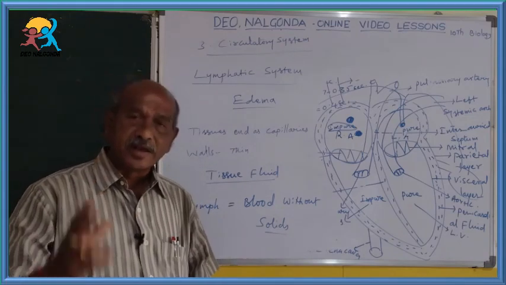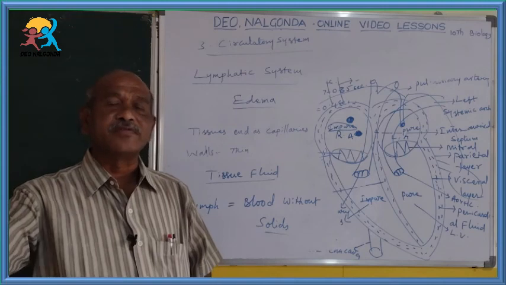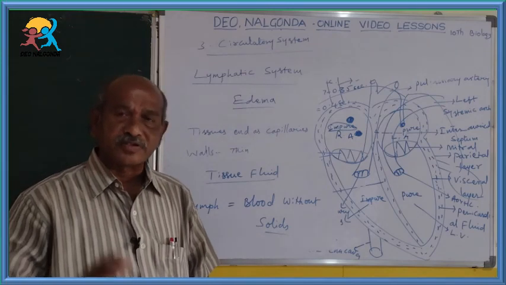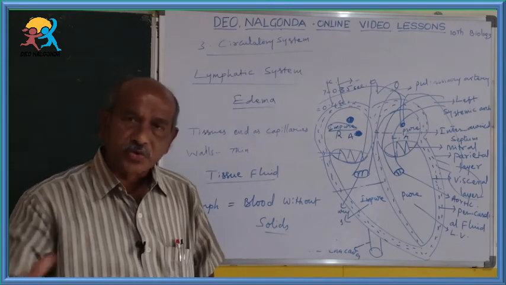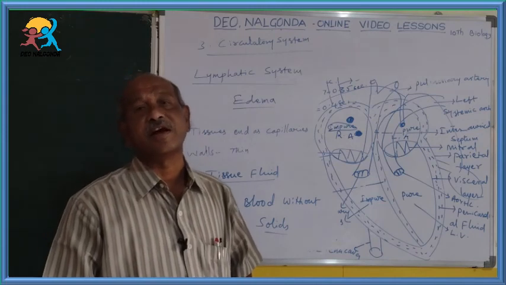Through this system, mainly nutrients can be supplied to the body parts, that means tissues, and from the tissues some waste materials are collected.